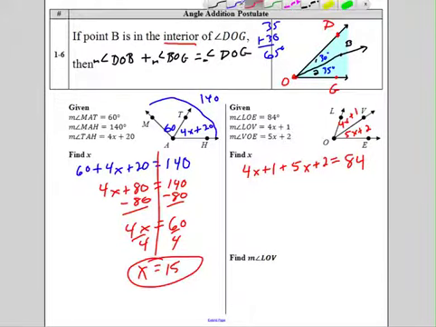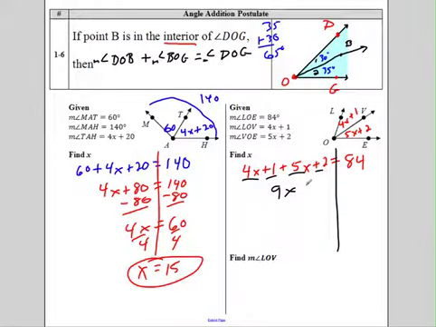Half the battle, setting it up. The other half is, can you solve it? So let's draw our line. I'm going to find x. Combine like terms. We've got 4x's and 5x's is 9x's. We've got plus 1 and plus 2 gives us plus 3. Nothing to simplify on the right. It's just 84. And now solve for x.